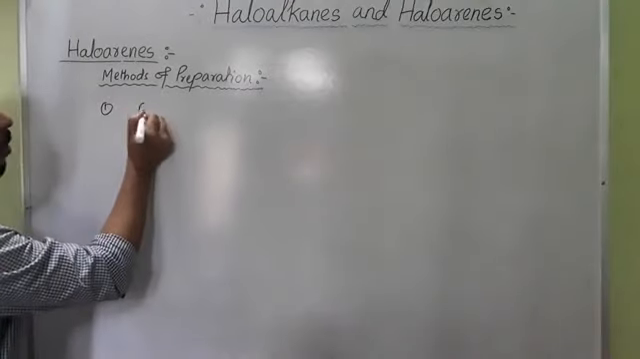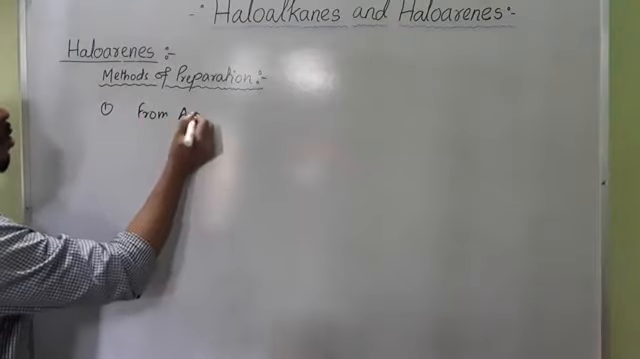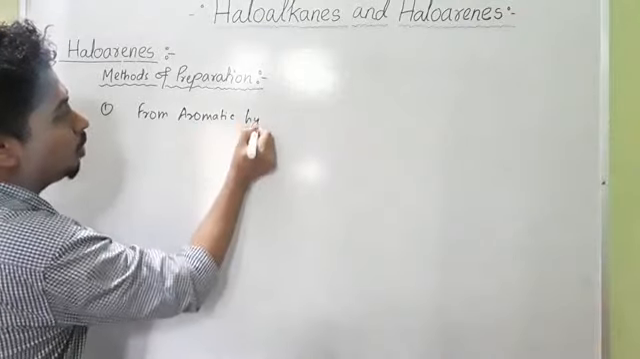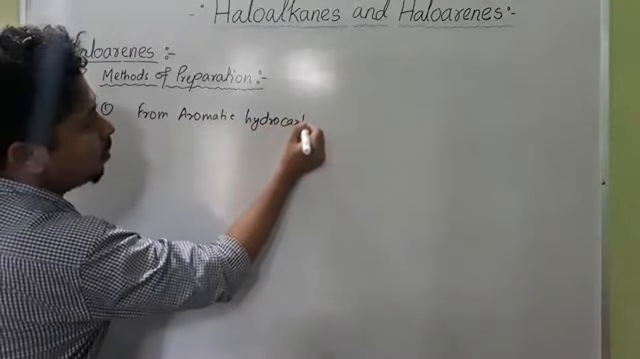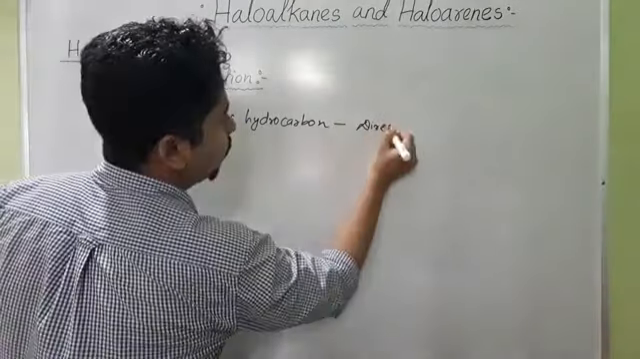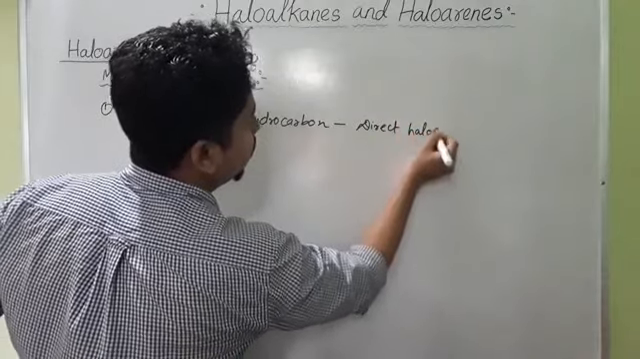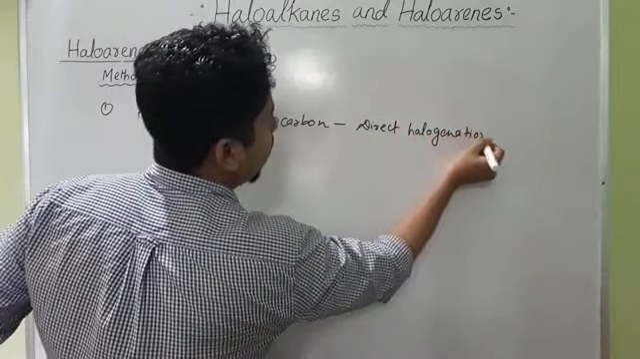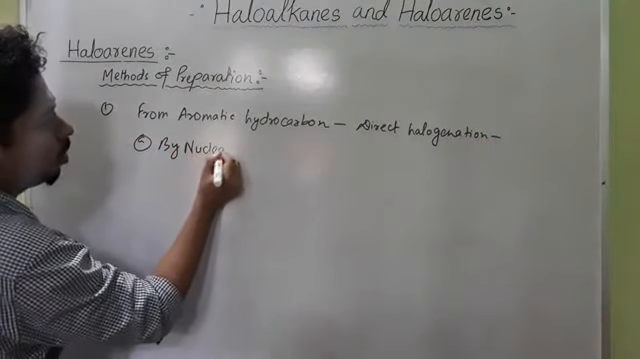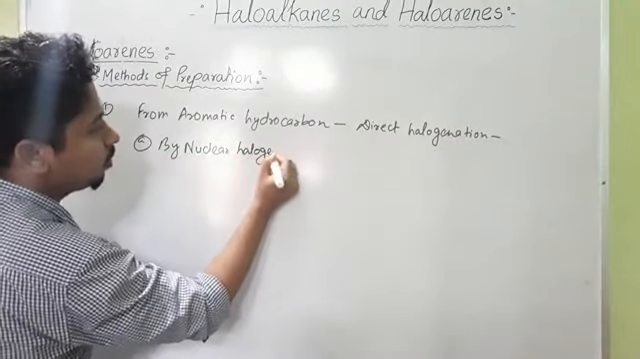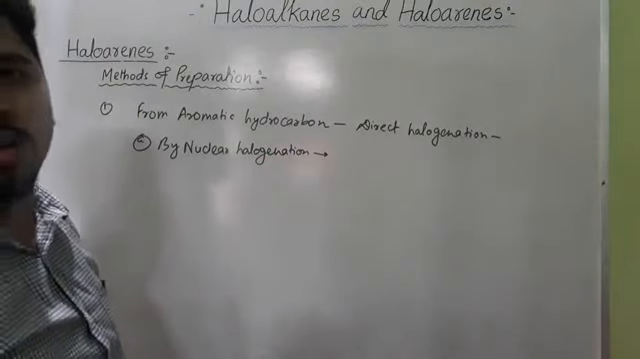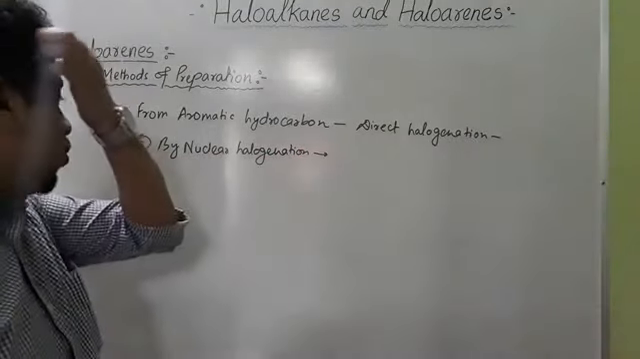From aromatic hydrocarbon. Aromatic hydrocarbon means benzene. From aromatic hydrocarbon by direct halogenation, or we can say by nuclear halogenation. What is halogenation? Halogenation means addition of a halogen group. So, by nuclear halogenation from aromatic hydrocarbon.